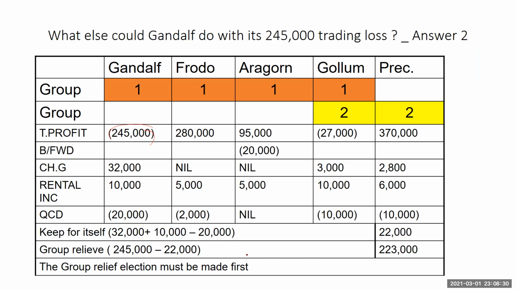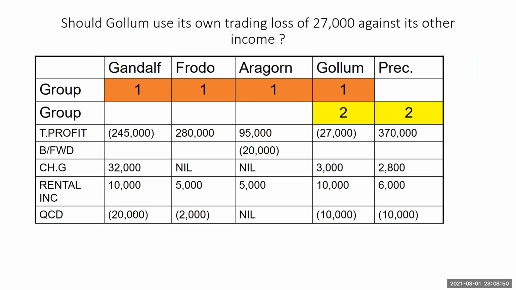It can decide to carry forward or might decide to spread it, surrender to any of them. So the group relief election must be made first. Take good advantage of the charitable donations, qualifying charitable donations, and then the rest, you decide what to do as a group.